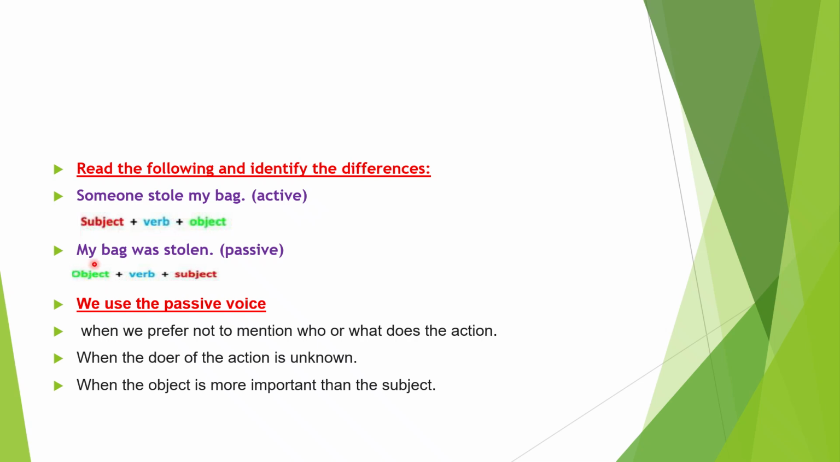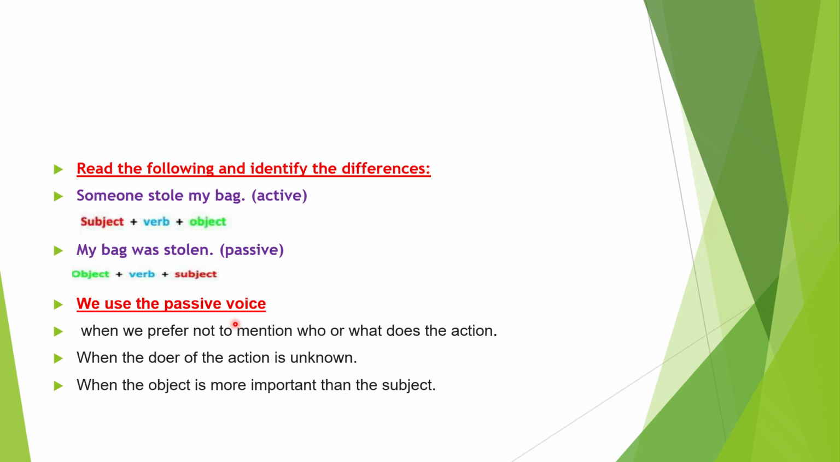The next one, my bag was stolen. We started our sentence with the object. My bag here is the object. We started the sentence with the object, and then the verb, and then the subject. My bag was stolen is more convenient in the woman's case. Why? We use the passive voice.